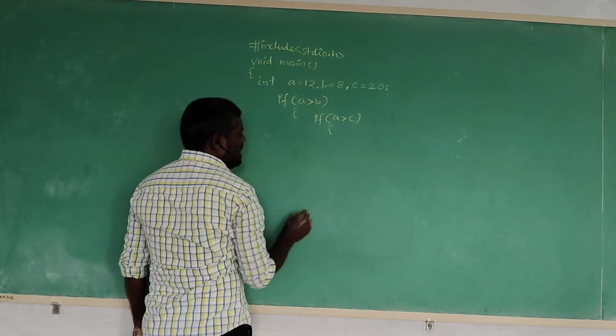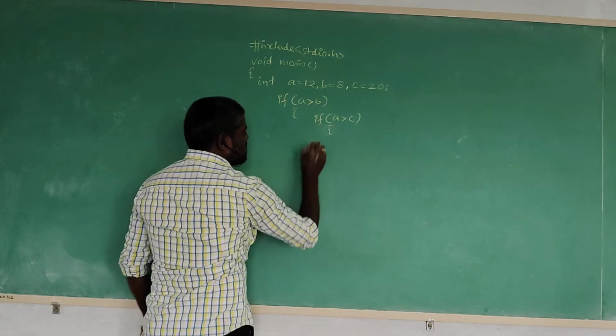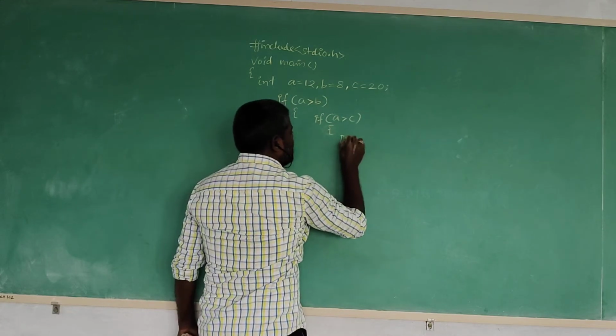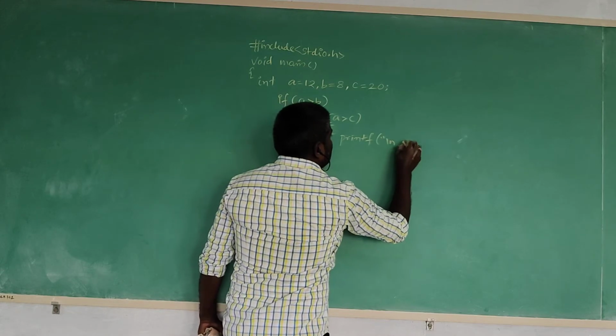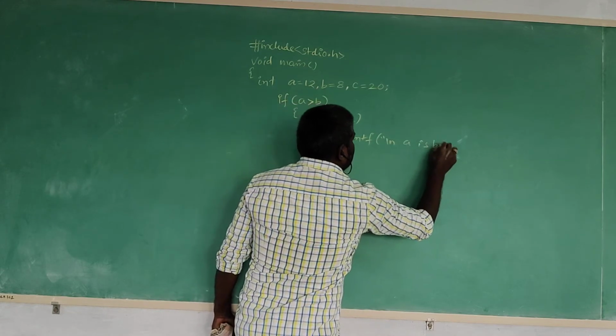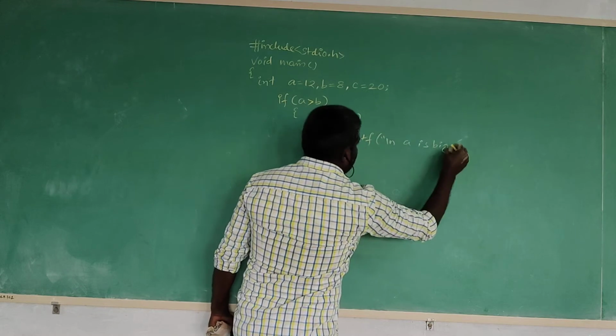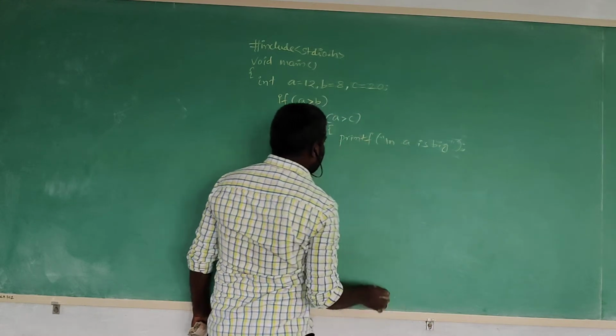Then both conditions are satisfied. What happens here? printf, new line, a is big, that is nothing but 12 is big.